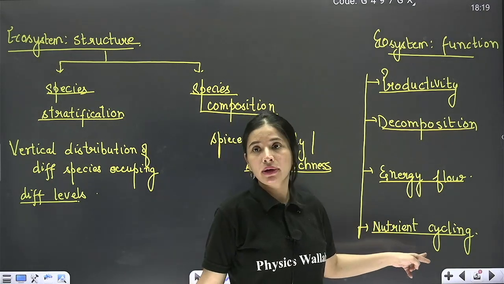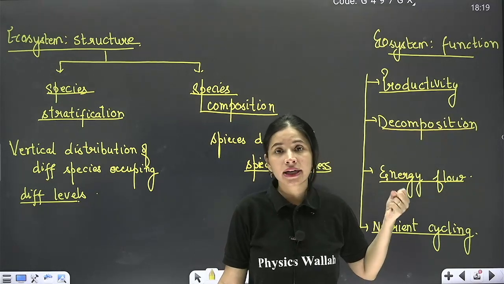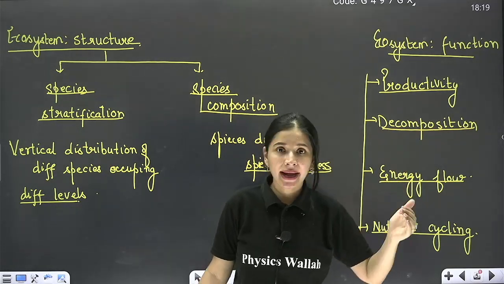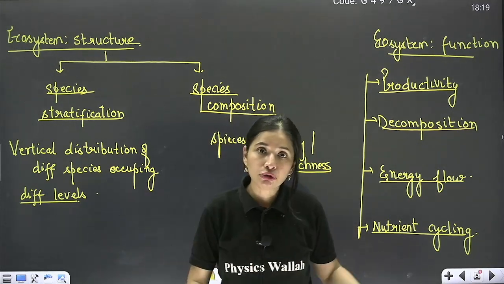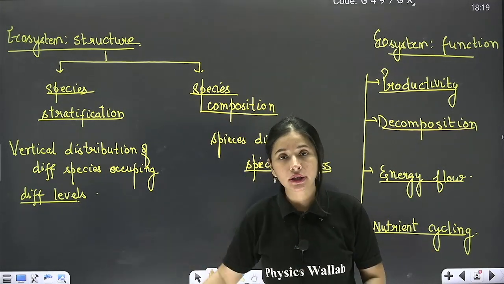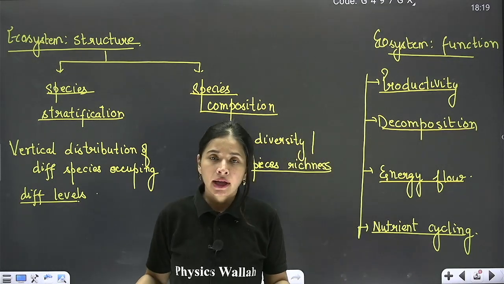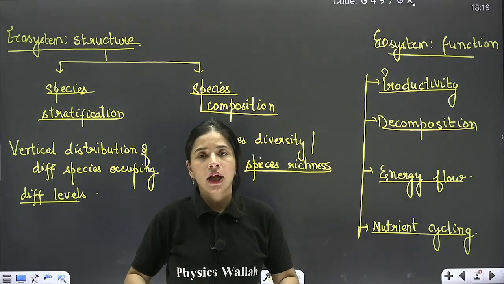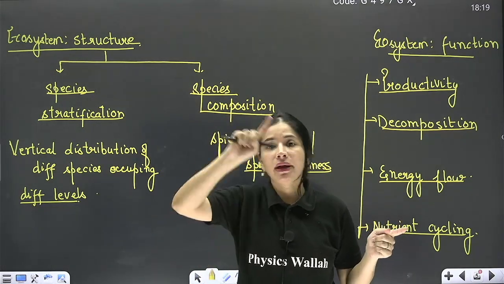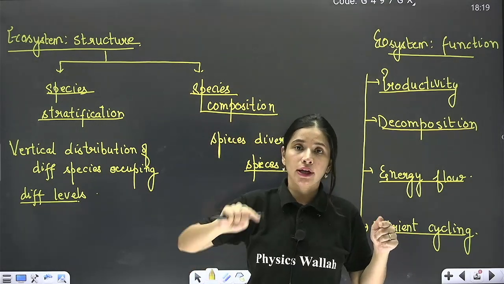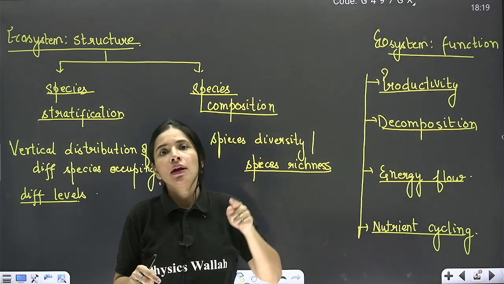And fourth is nutrient cycling. You know, plants, beta, they absorb nutrients from the soil and then they prepare their food. Correct? Now, till the time you don't return those nutrients back to the soil, that means if you don't return the nutrients to the reservoir, one day the reservoir will become empty. And if the reservoir becomes empty, then how are the next round of plants going to grow? So nutrient cycling is very important. All the nutrients should return back to their reservoir so that the cycle continues.